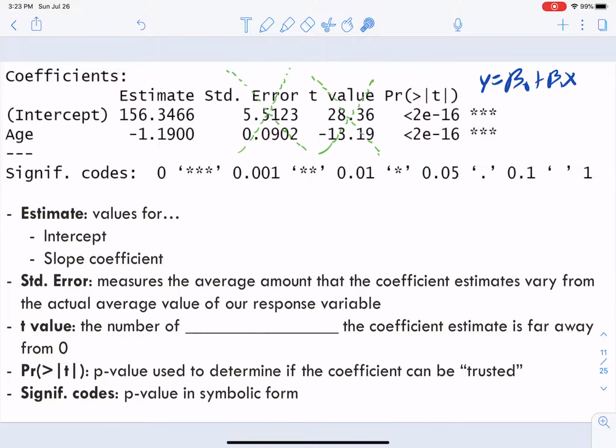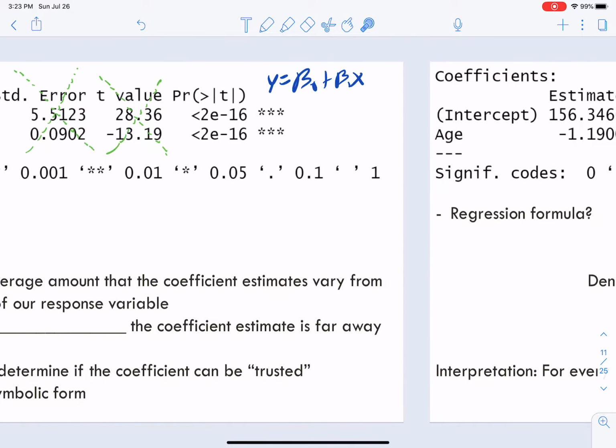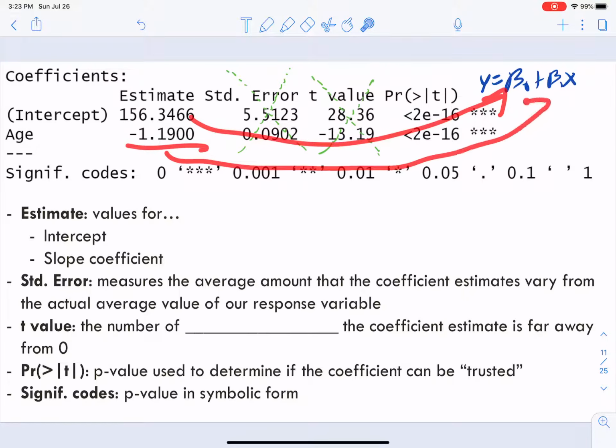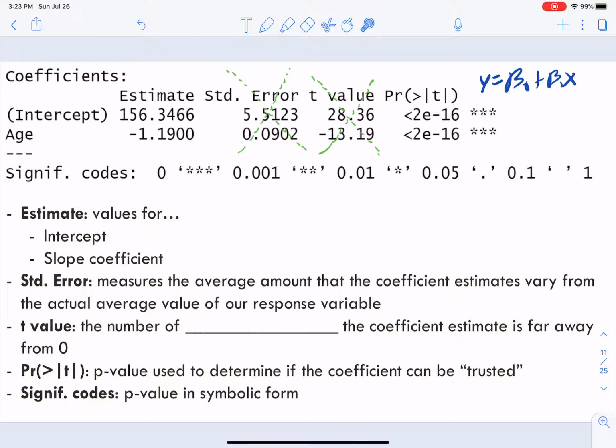If I wanted to write this out, which I think I will in the next slide, all I need to do is plug in 156 into beta naught, negative 1.19 over here into beta 1, and that's my regression formula. What the heck? That's so easy. I wish algebra was like that. So you get the estimates for the intercept and the slope.